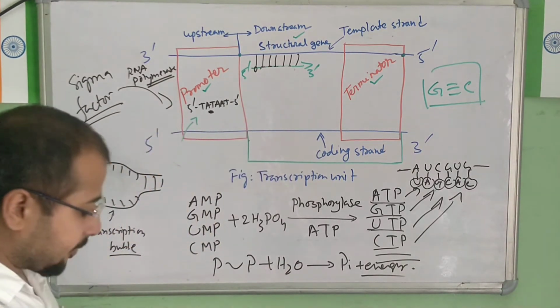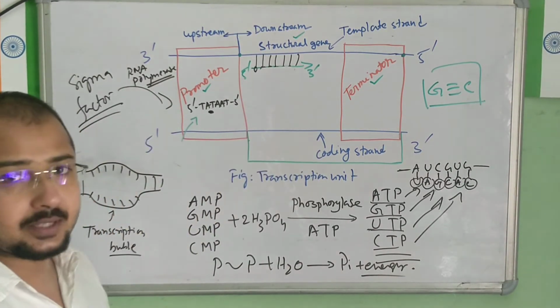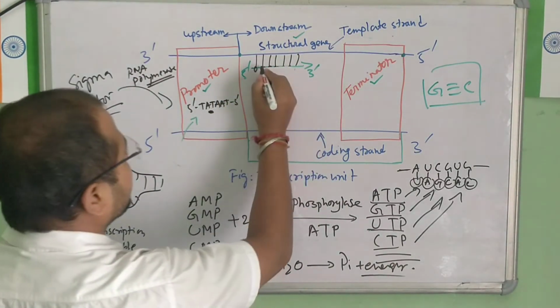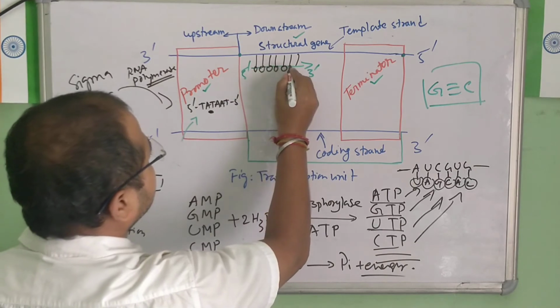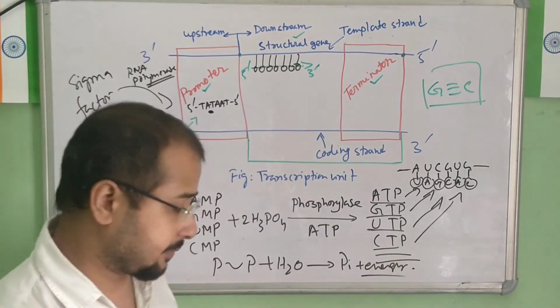Now next is the formation and elongation of the RNA chain. So once the molecules come, now the elongation of the chain will start. That means one after another the molecule is going to bind here. The chain is elongating, the formation of the chain takes place.